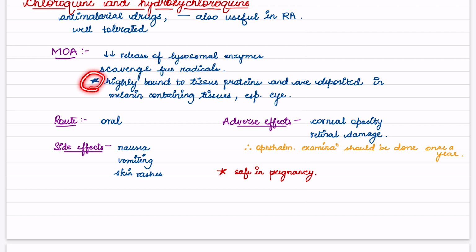Important point to note here is they're highly bound to tissue proteins and are deposited in melanin containing tissues, especially the eye. Now if they are deposited in the eye, what will be the adverse effects? Corneal opacity, retinal damage. Therefore ophthalmic examination should be done once a year. Route is oral. Side effects are nausea, vomiting, and skin rash. Chloroquine and hydroxychloroquine are relatively safe in pregnancy.